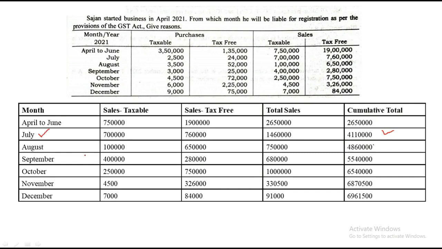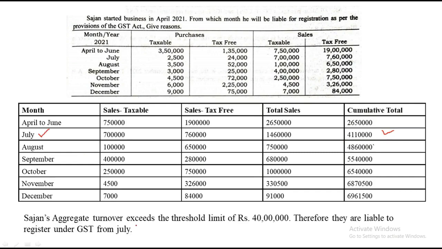Okay, so we'll write now. My conclusion will be: Sargent's aggregate turnover has exceeded the threshold limit of 40 lakhs. Therefore, he is liable to register under GST from the month of July. That is it. The sum doesn't require any other calculation. We just have to find out whether the person is liable to register or not, based on certain conditions.